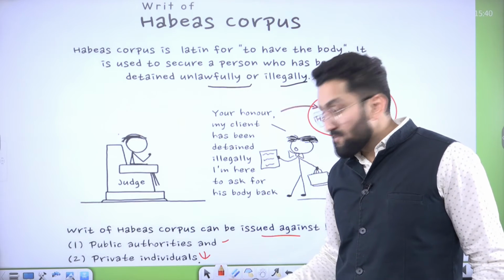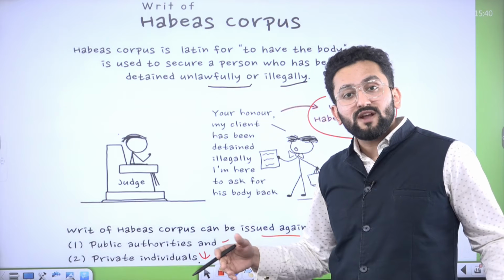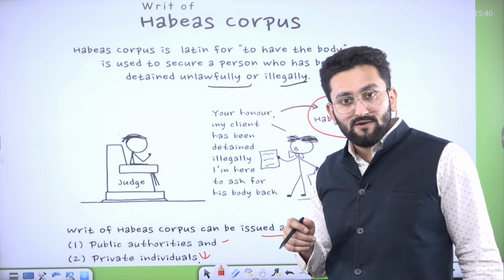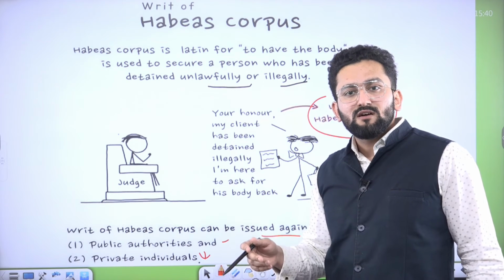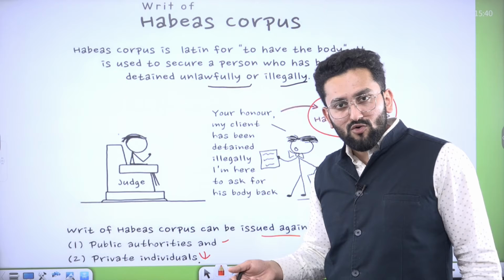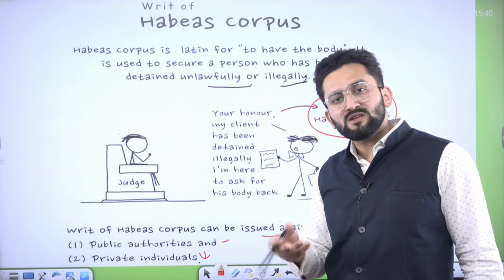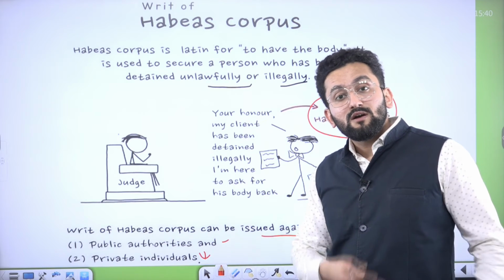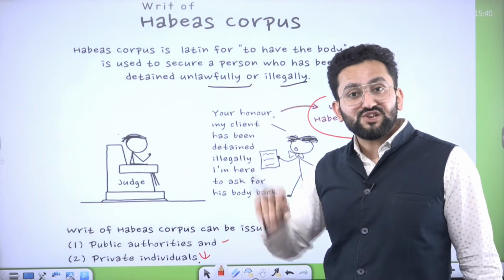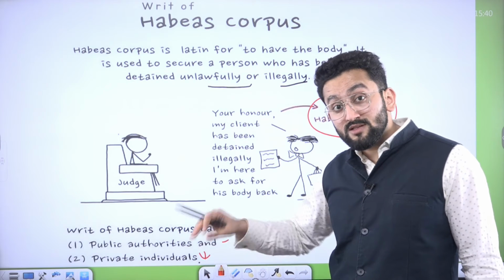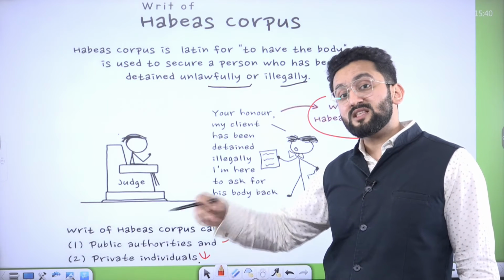Okay. For example, if you are a contractor and you have some bonded labor, and these bonded laborers were demanding that they should be released now. Although having bonded labor is itself illegal, but now you have put them in some custody. So in that case, this habeas corpus writ can be exercised against you as well.